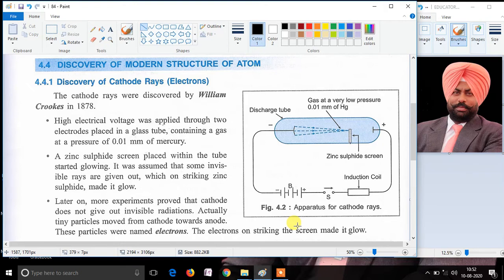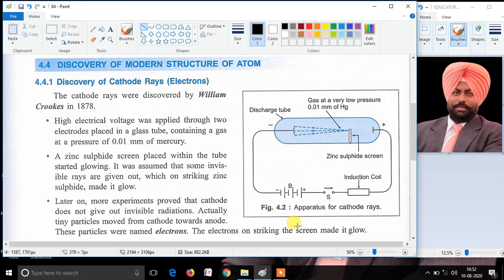We will discuss the discovery of electrons, the discovery of protons, and the discovery of neutrons by the different scientists.